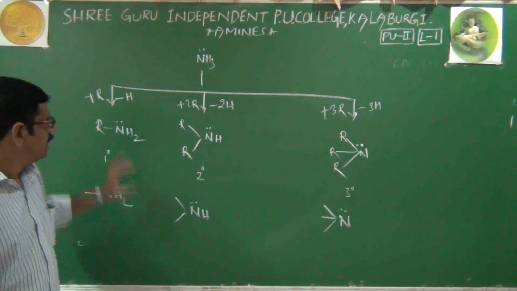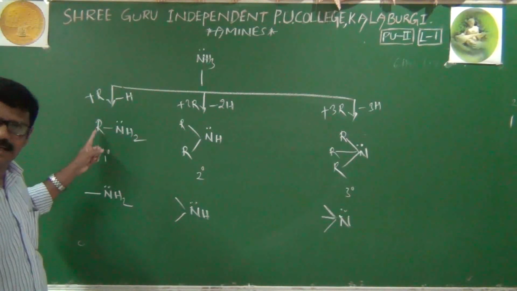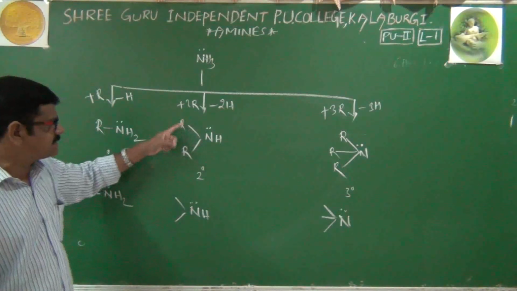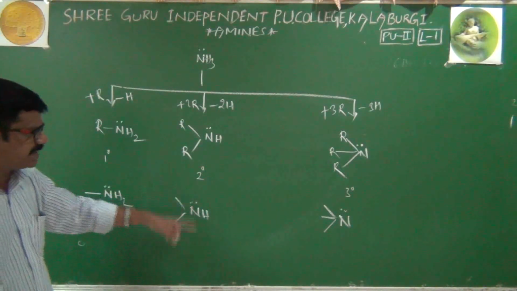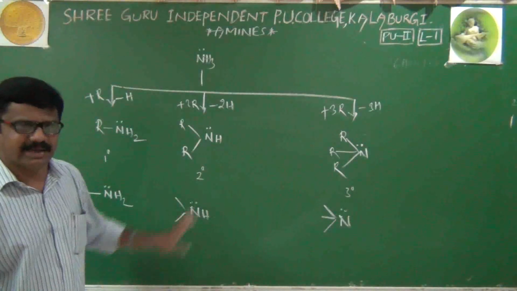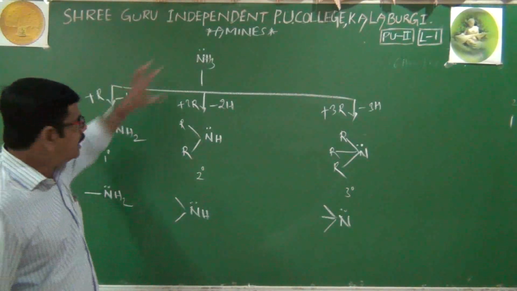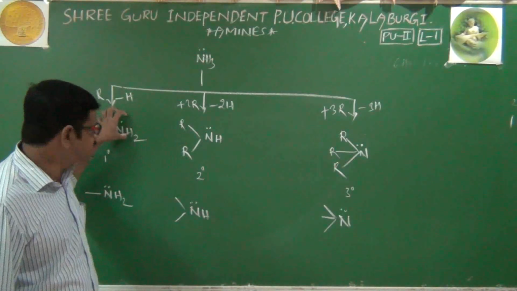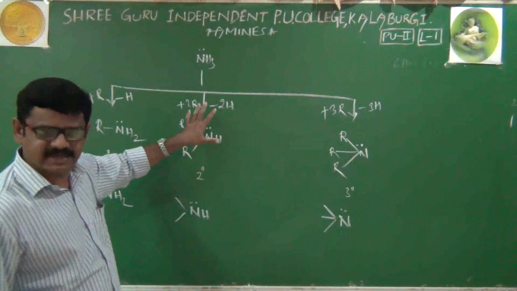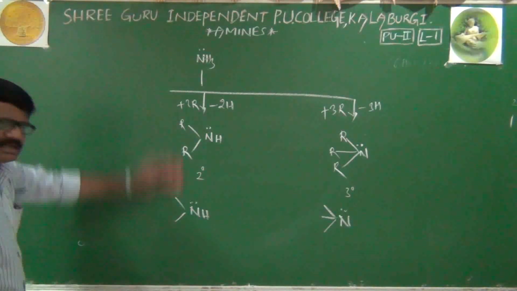That is the functional group of tertiary amines. Therefore, how to define primary amines? The amine in which nitrogen is directly connected with only one alkyl group is called a primary amine. If nitrogen is connected with two alkyl groups directly, it is called a secondary amine. If nitrogen is connected with three alkyl groups directly, it is called a tertiary amine. That's it. Now we'll discuss the structure of ammonia as well as primary, secondary and tertiary amines. This is classification. Next we'll discuss structure, its hybridization as well as its shape.